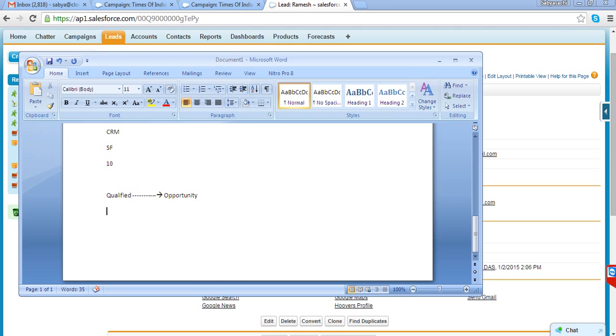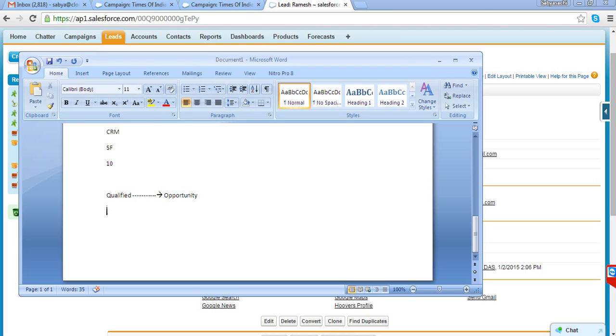So what do we mean by qualified? It means they have some budget, they can buy our product, and they have some timeline also, that within a month or two months or three months they will buy. There is a defined timeline. We are talking to the right set of people. It's not some small junior executive saying that his boss will buy your product. It's some senior person in the company, a vice president, director or chairman, that we are in touch with. So there are a couple of parameters.